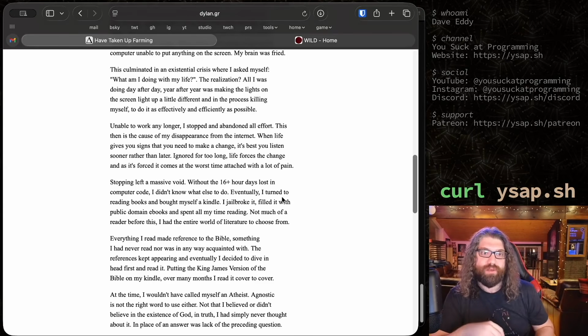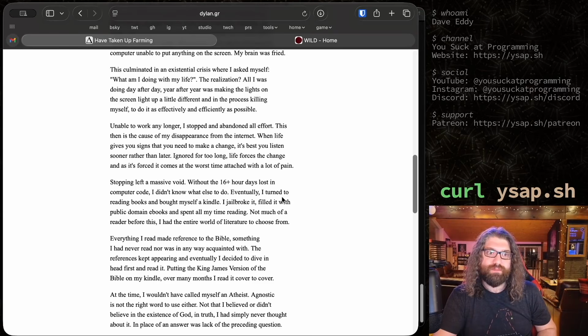Stopping left a massive void. Without the 16 plus hour days lost in computer code, I didn't know what else to do. Eventually, I turned to reading books and bought myself a Kindle. I jailbroke it, filled it with public domain ebooks, and spent all of my time reading. Not much of a reader before this, I had the entire world of literature to choose from.